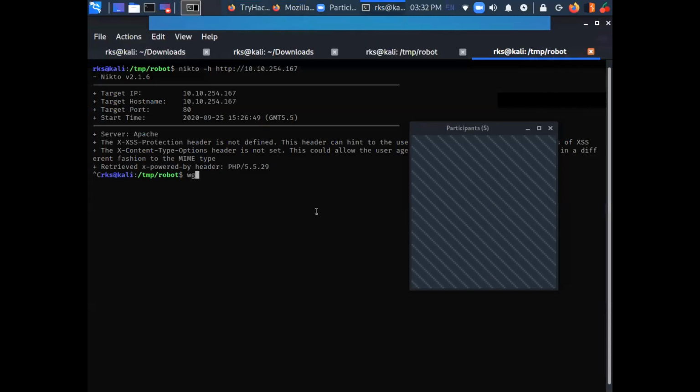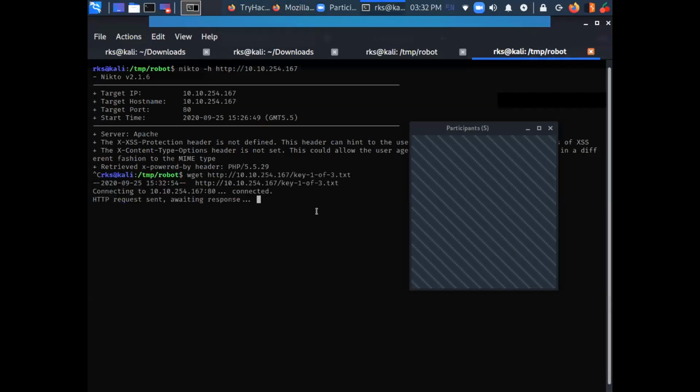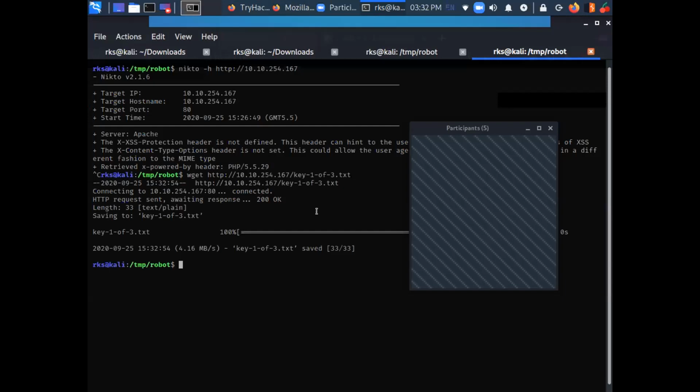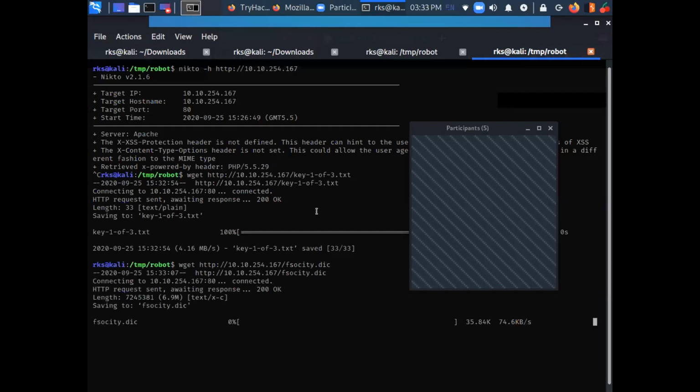Let's get back. Let's do one thing. Let's download this file. Let's do wget. The file has been downloaded. Similarly, now let's download the fsocity.dic. Let's download the another file which was available there. This one.